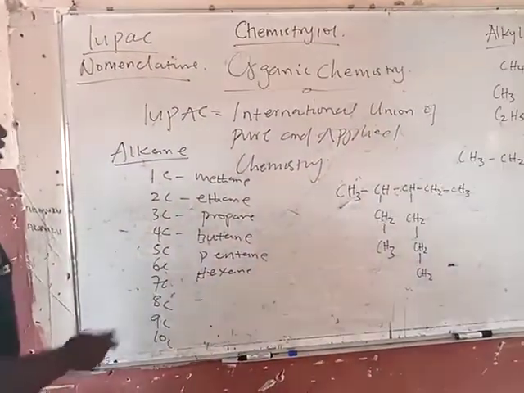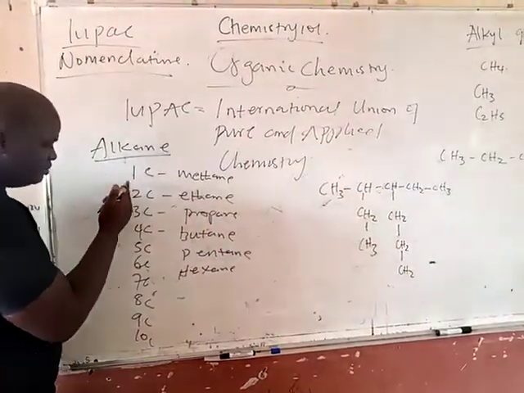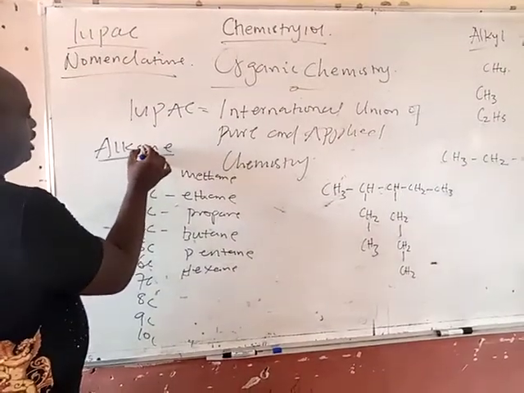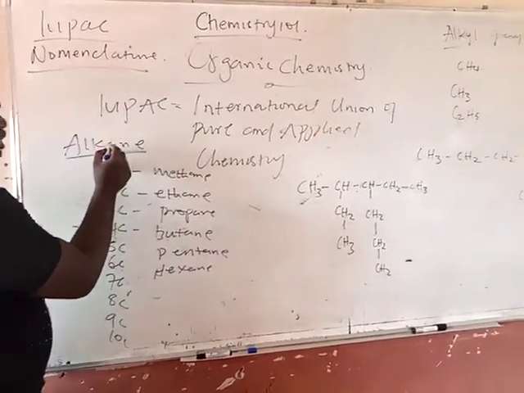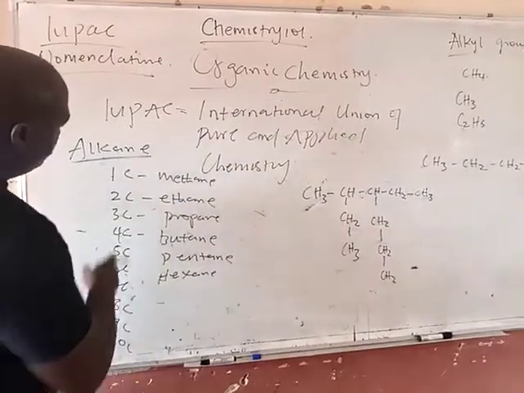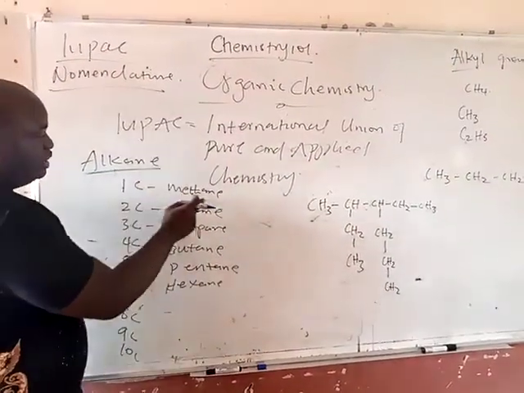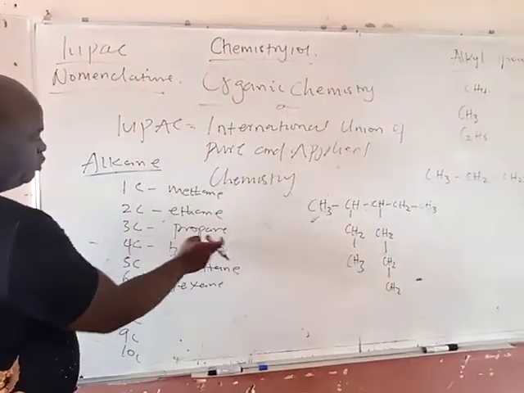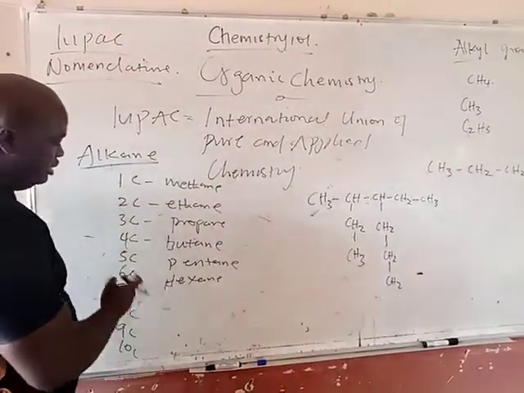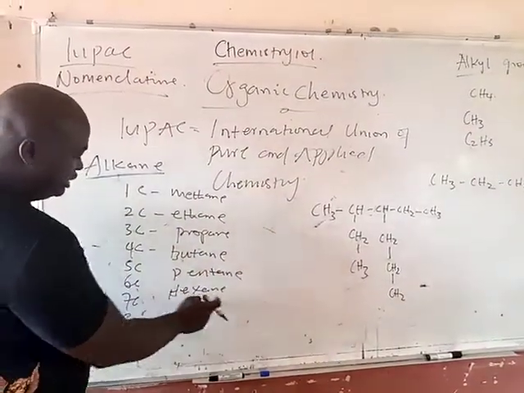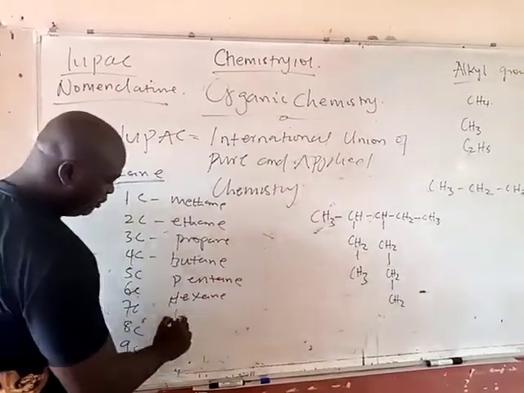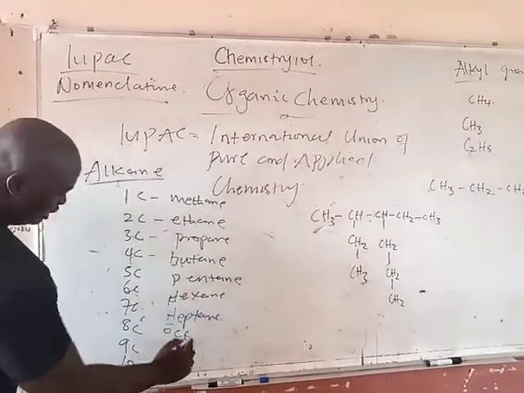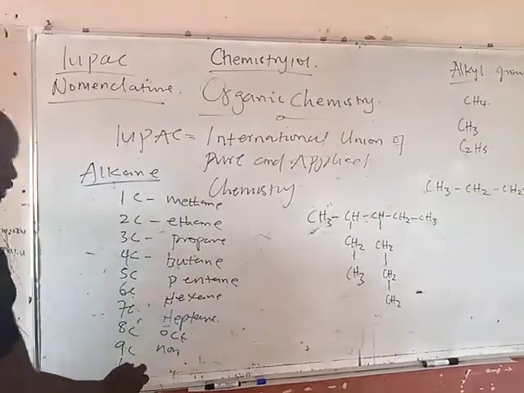Now, when you have carbons numbered 1, 2, 3 to 10 under alkane, remember in alkane the keyword is A-N-E. So one carbon is methane, 2 carbon atoms is called ethane, 3 is propane, 4 is butane, 5 pentane, 6 hexane, 7 is called heptane, 8 is octane, 9 is nonane, 10 is decane.